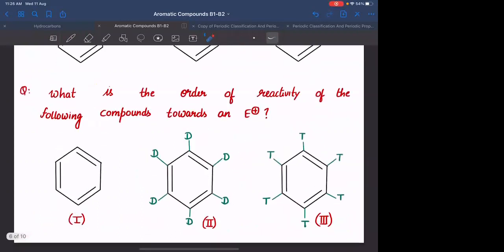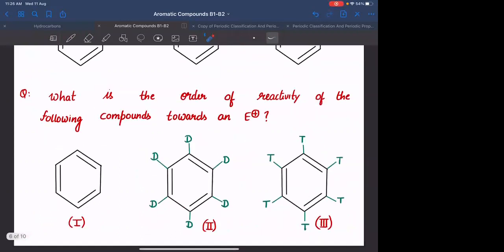This question is the most standard question asked in JEE, NEET and mains, and it got repeated several times in one form or the other. What is the order of reactivity of compounds towards an electrophile? I'm maintaining a specific electrophile. You need to tell me the reactivity of these compounds. All of them are benzenes only. Here there are hydrogens. In place of this hydrogen, here there is deuterium, and here there is tritium.